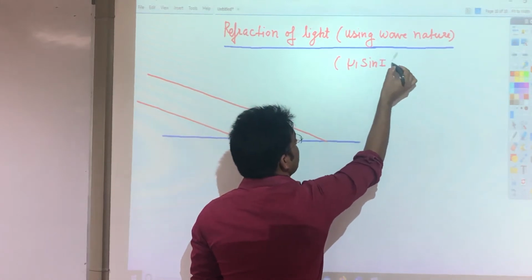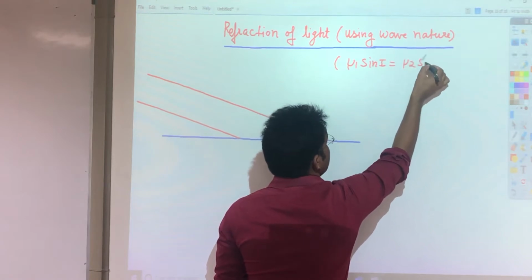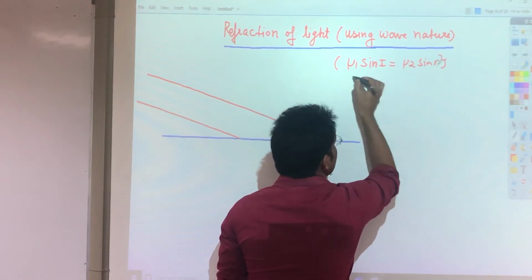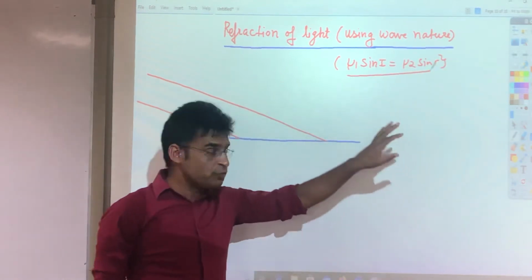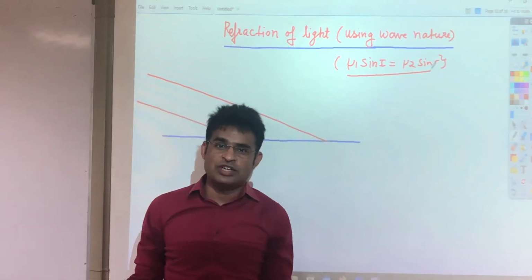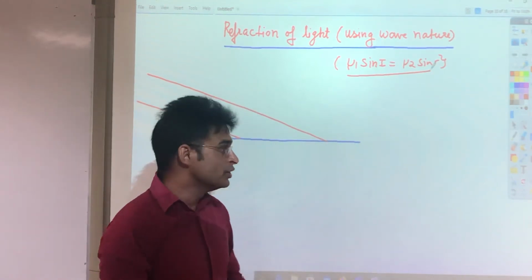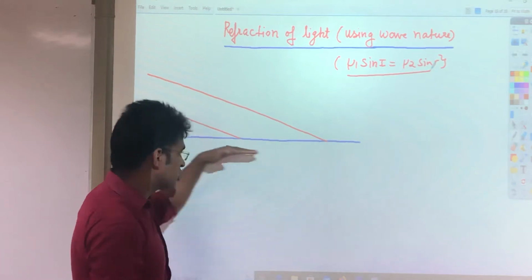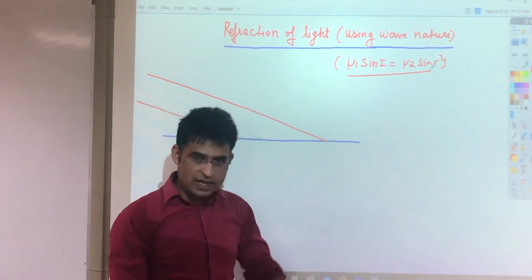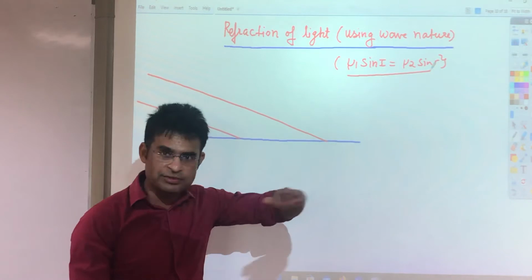Mu1 into sin I is equal to mu2 into sin R. So this one is the law of refraction. Basically we have to prove this law using the wave nature of light using Huygens principle. For that purpose I am taking one surface. This blue color line is a separator, a medium separator.